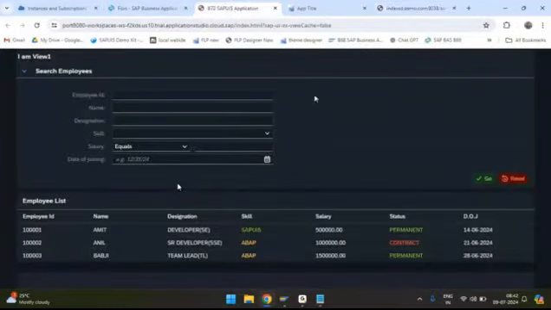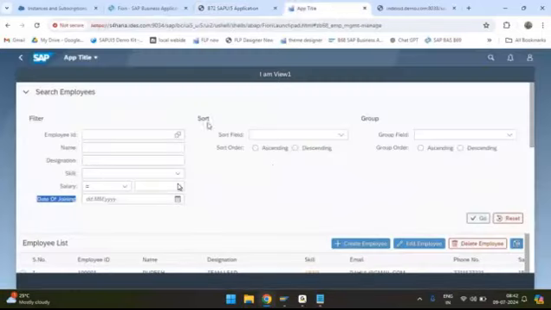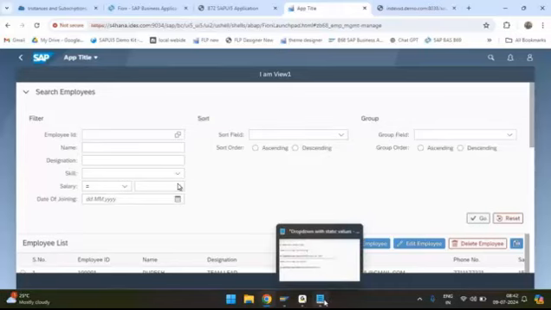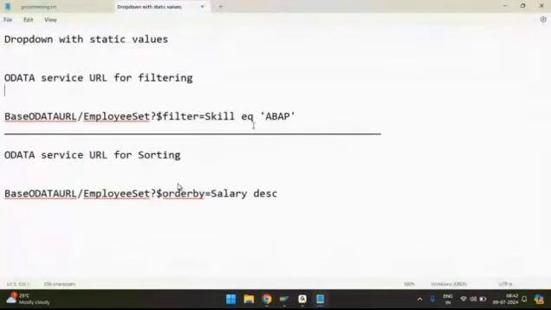All right. So next one, we are going to add the sorting here, just like this one. Let us just recap how to apply the sorting through the OData service URL. We need to write the base OData service URL and then your entity set.